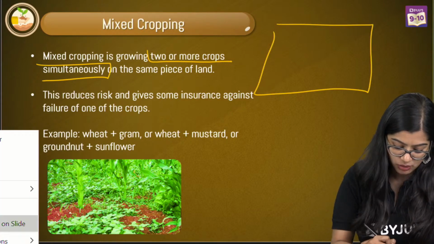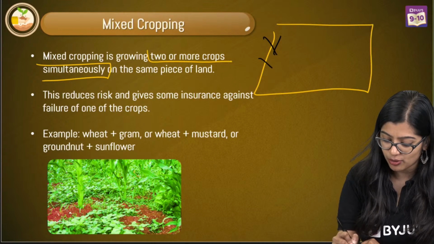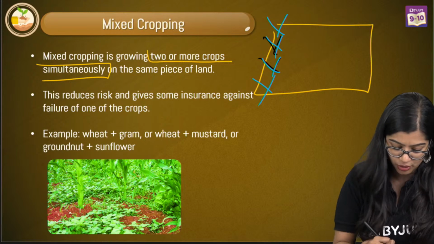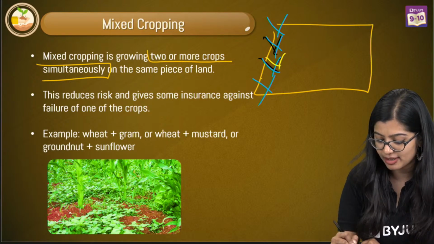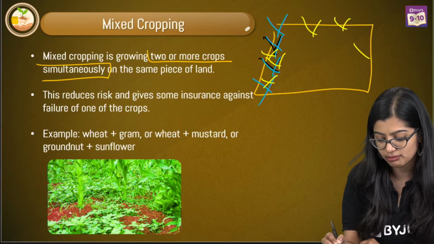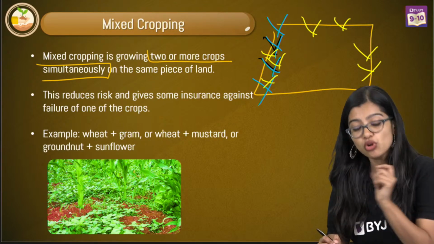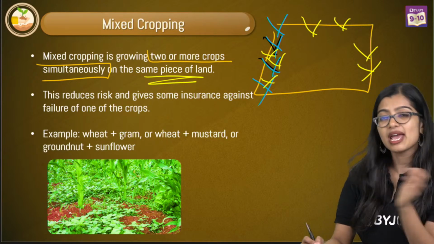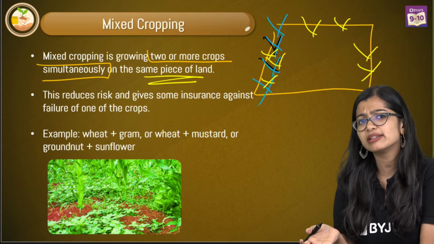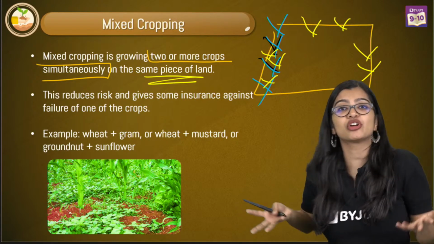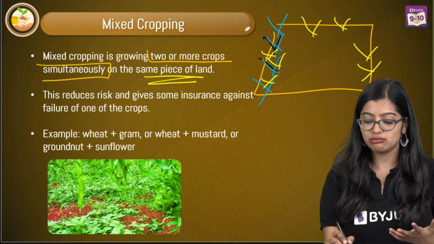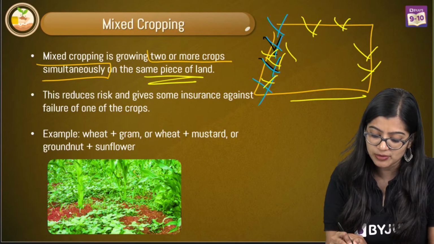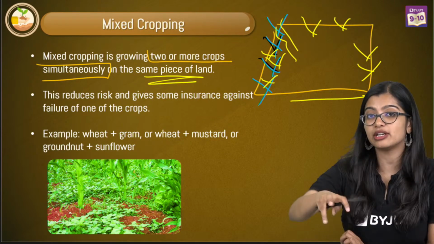So if I have one piece of land, I have one crop which is growing like this. Oops, I used black. Okay, let me use blue. So I have one crop which is growing here and maybe another crop which is randomly growing in between or maybe here or maybe in some other corner. So I'm growing 2 crops simultaneously on the same piece of land, right? Now why am I doing this mixed cropping? Why can't I just grow one single crop? Again, to make most of my resources. Now I should grow a crop in such a way that I'm able to grow 2 crops wherein one crop will utilize maybe some kind of resources or it will use some nutrients.